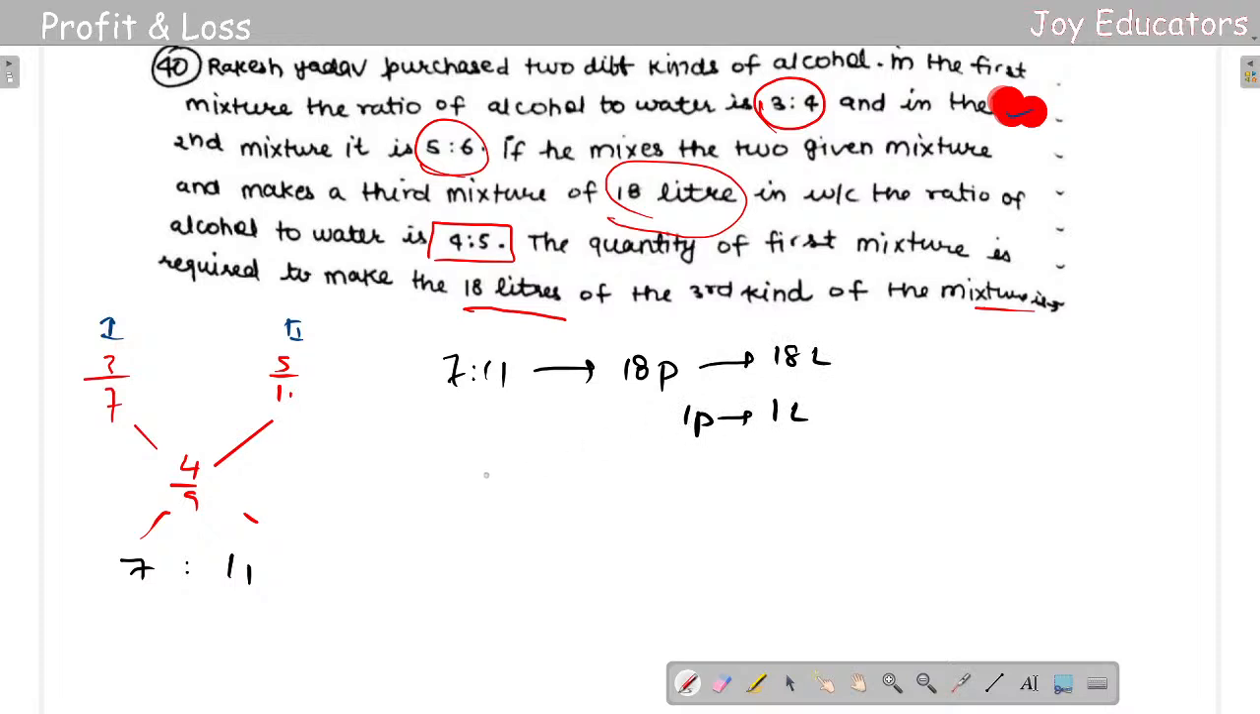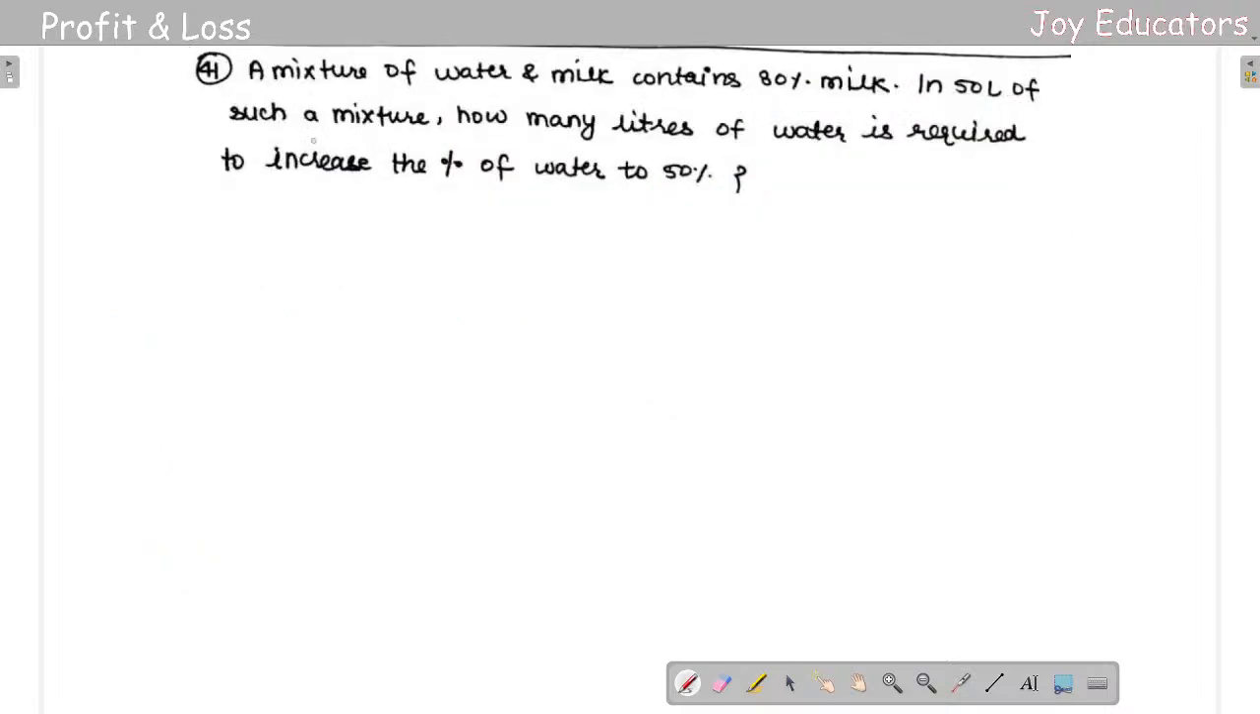So what is the third kind of mixture? The third kind of mixture is simple. Just multiply this with the value you're getting, so it will be 7:11. Okay, so next. It's going to be really easy. Let us go fast.